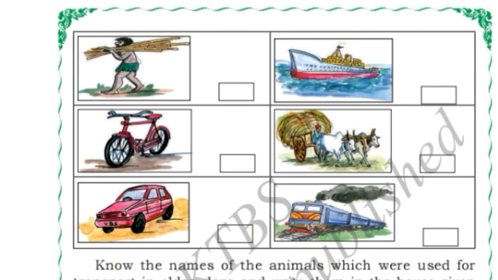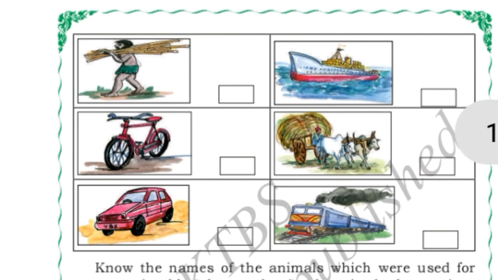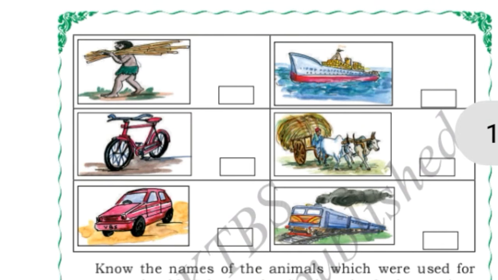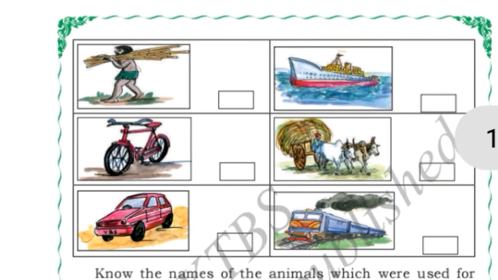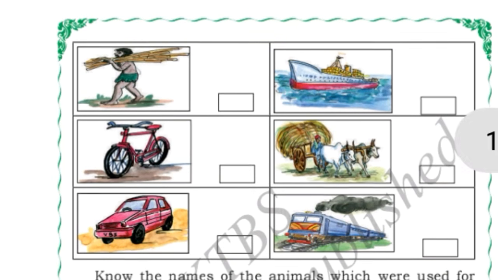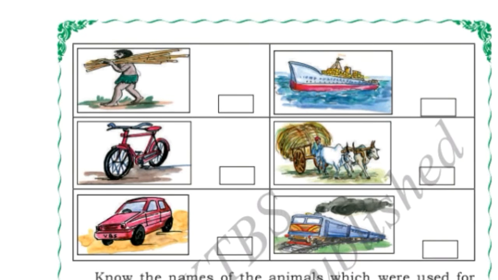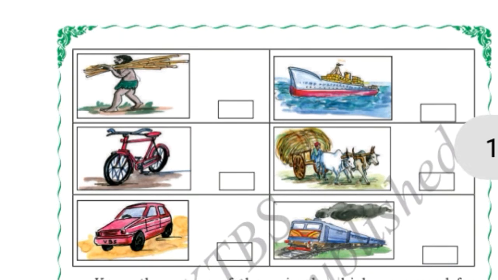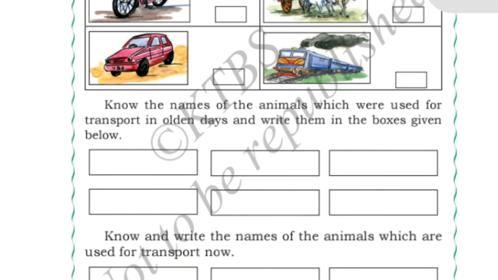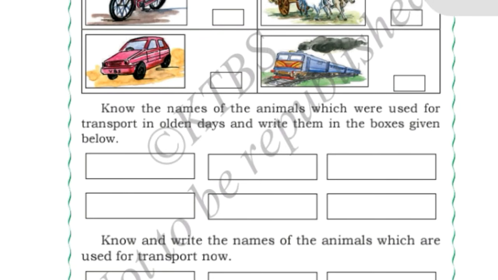Okay, and afterwards, after the cycle, they made the train and ship to move from one place to another place. Okay, and after train and ship, the car was made. After the car, the aeroplane was made. So here, as I have told you what was made first, according to that you have to put here the number 1, the serial numbers to show the order.